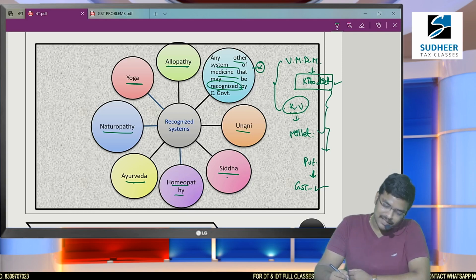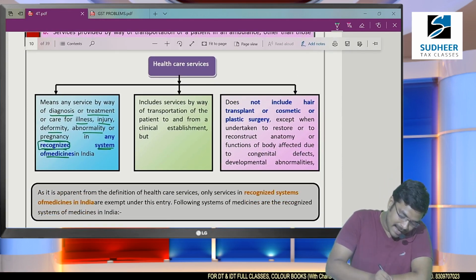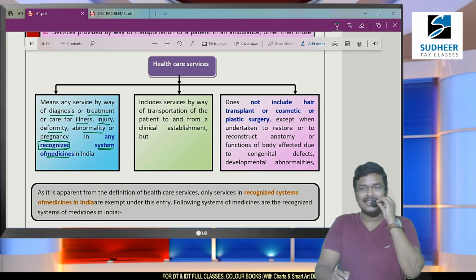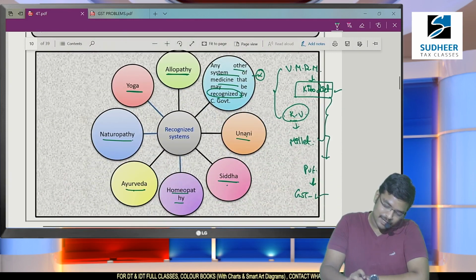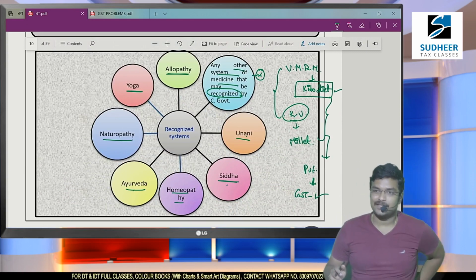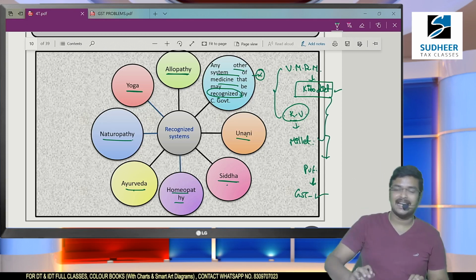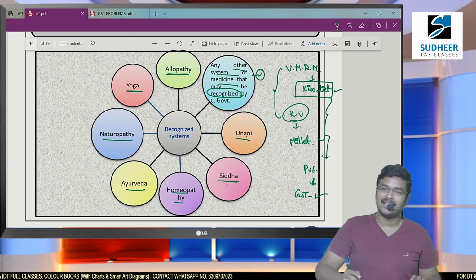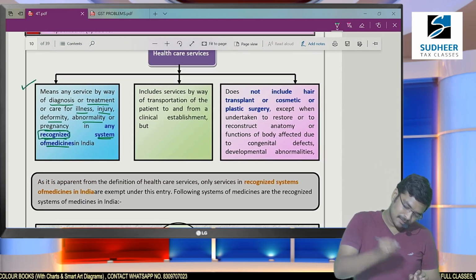Sir, I am very clear on this point. Once again, I specify that only treatment given by recognized systems of medicine in India is exempted. Sir, in the exam how can we know whether it is a recognized or unrecognized system? They will clearly specify. If these names are specified, you have to identify that it is a recognized system. If any other new term is specified in the exam, they will clearly say whether it is recognized or unrecognized. If recognized, you claim exemption. If unrecognized, you state that it is liable to GST. Clear, sir? Right. So I have completed this point.